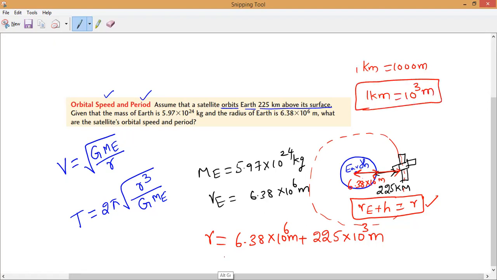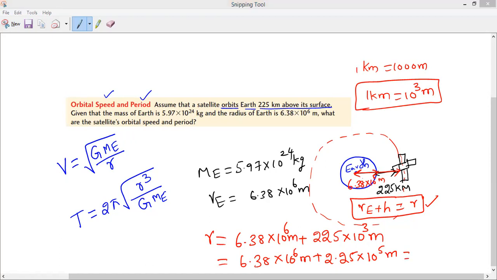Now this I can also write as 6.38 into 10 power 6 meters plus 2.25 into 10 power 5 meters. Any doubt till here? You can ask me. Anybody? No doubt, sir.